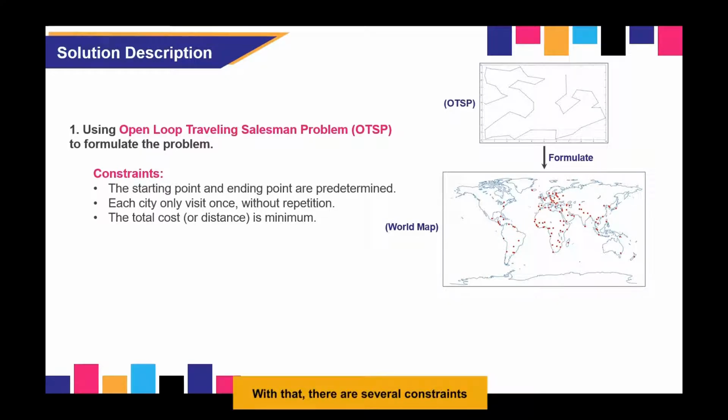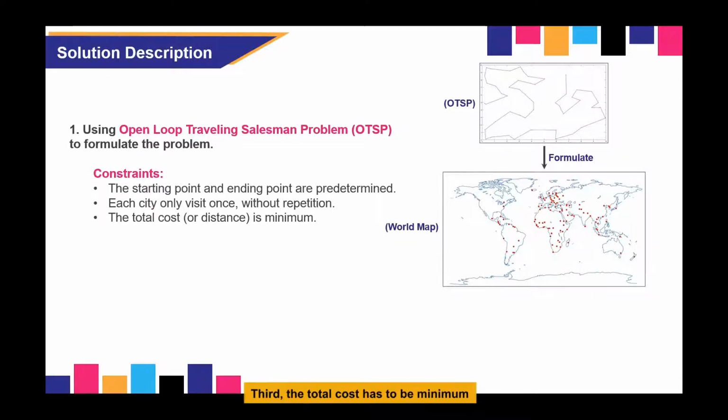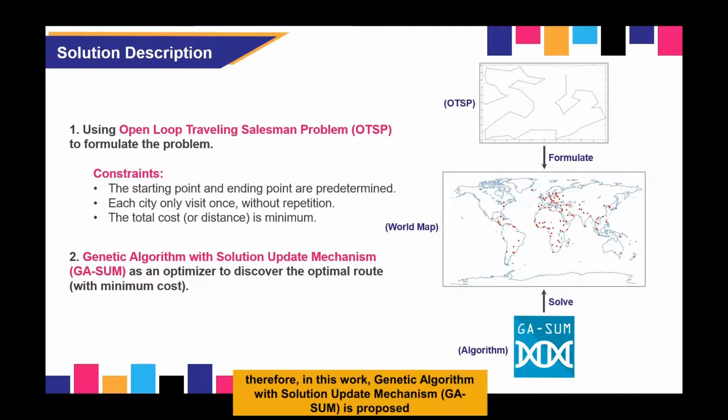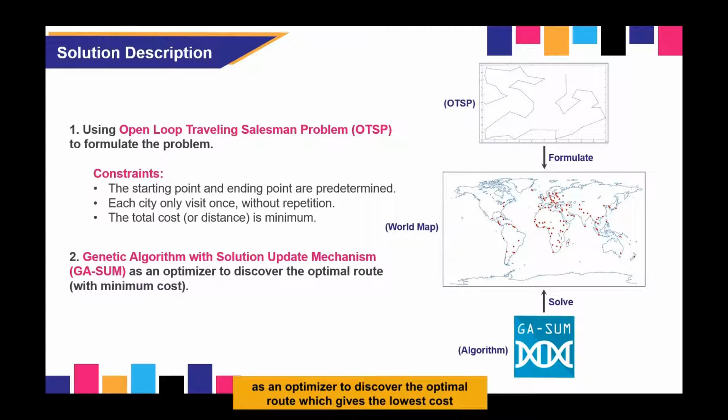With that, there are several constraints. First, a starting point and ending point are predetermined. Second, each given city on the map can be visited only once or without repetition. Third, the total cost has to be minimum. Since this is an optimization problem, therefore, in this work, Genetic Algorithm with Solution Update Mechanism (GASUM) is proposed as an optimizer to discover the optimal routes which give the lowest cost.